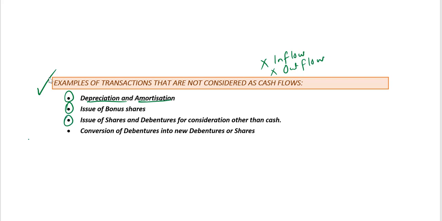Three is issue of shares and debentures for consideration other than cash. Company may issue shares and debentures for purchase of business or purchase of assets, etc. And such transactions will not be considered as a cash flow because it will not result in inflow or outflow of cash. And finally, redemption of debentures by conversion into new debentures or shares. So the debentures are redeemed, but it is by conversion into new debentures or shares, not by paying cash to the debenture holders. So this is also an example of a transaction which is not considered as a cash flow.